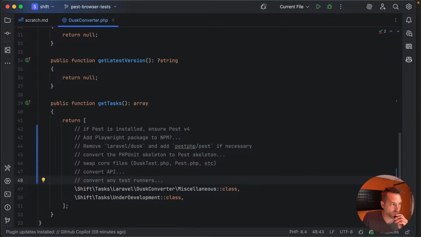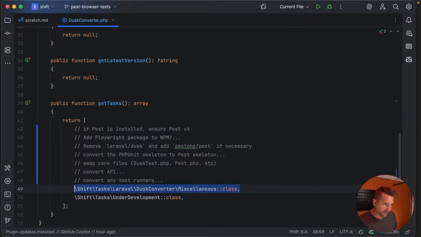Again, Nuno sent over some early access to the docs. So I'm going to take a look at those things, and we'll bring them up in a future stream to see what it looks like. If I can convert that too, then I would love to make that part of this. Shift's goal is always to be above and beyond thorough. So if I can convert the test runners, great. If not, at the minimum, I would comment, hey, I see you're using PHP Artisan Dusk in this YAML file. You'll probably want to go check the docs and convert it to this to run the Pest Browser Tests.